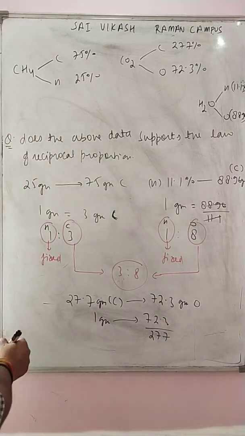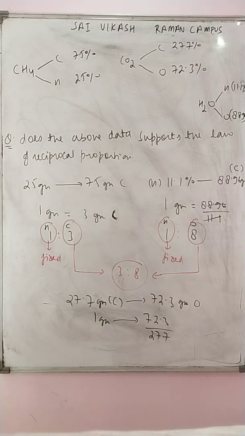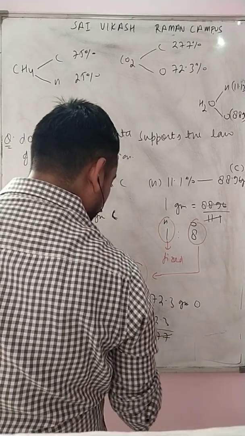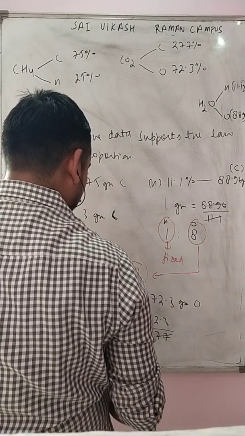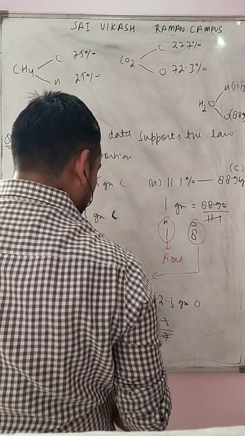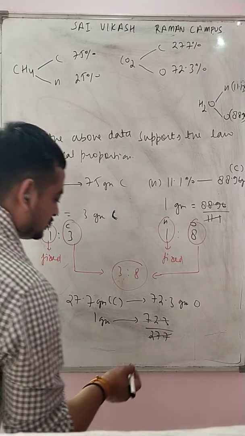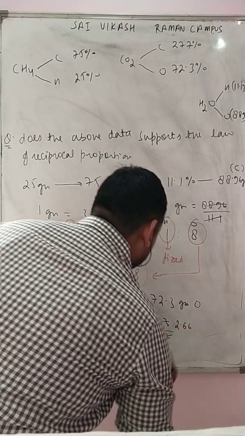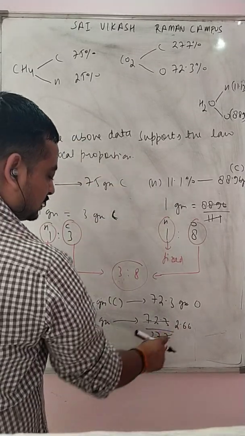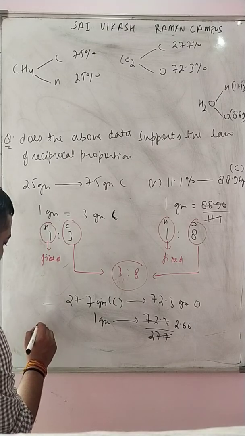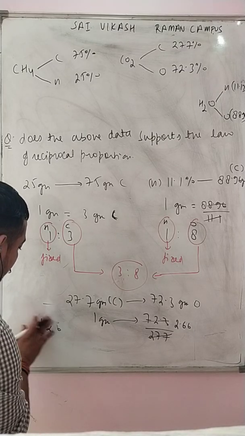What will it come to? 2.66. So here the data comes 1 is to 2.66.